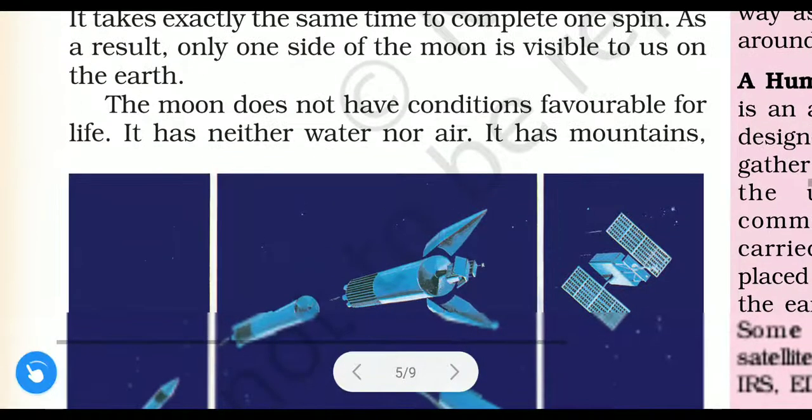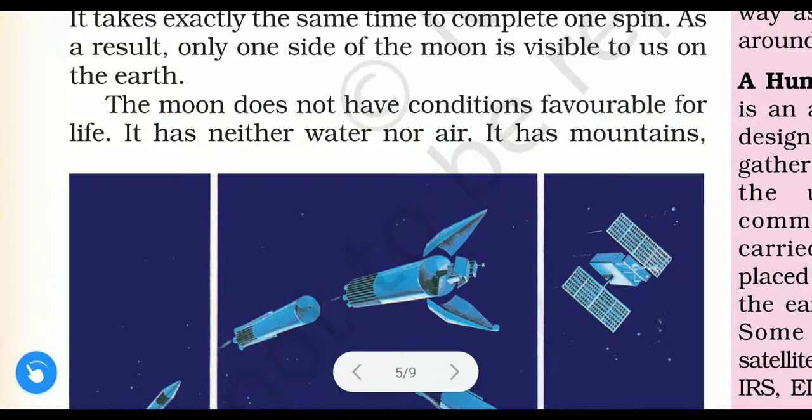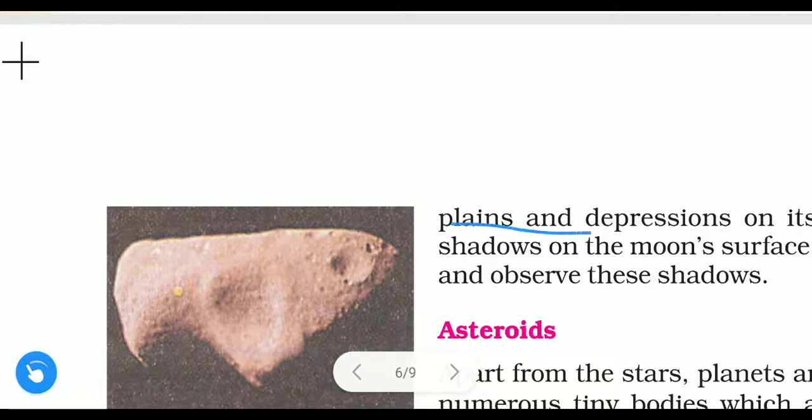The moon doesn't have conditions favorable for life. The moon is not like the Earth. Earth has air, water, and favorable conditions for living things to survive. But the moon doesn't have favorable conditions for living things to survive. It has neither water nor air. It has mountains, plains and depressions on its surface.